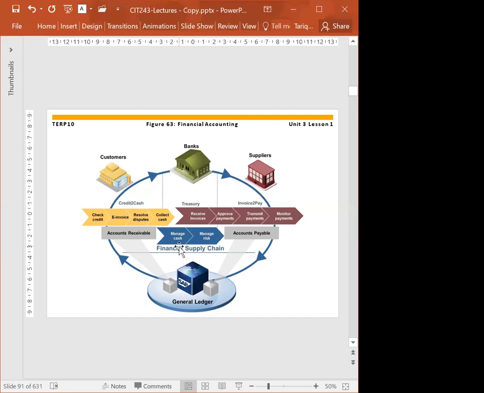For that matter, SAP has background processes which help in speeding up the collection. Similarly, we have front-end applications where we do the credit check, and we stop making any sales to a customer with bad credit.